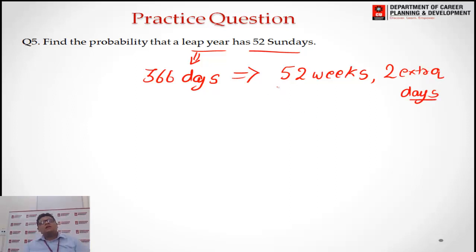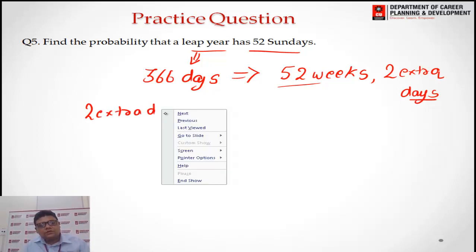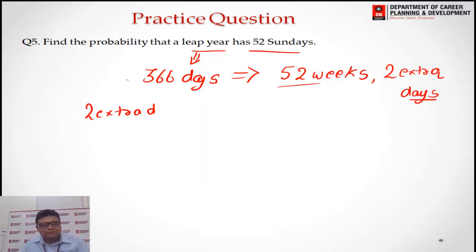Now, in these 52 weeks, every day, like Monday, Tuesday, Wednesday till Sunday, will come 52 times in a year. But now these 2 extra days, let us take the cases.